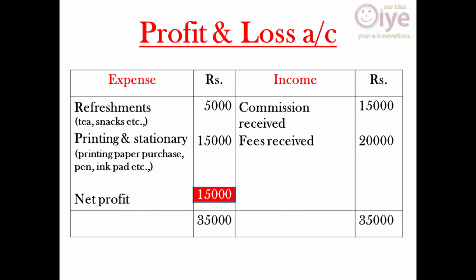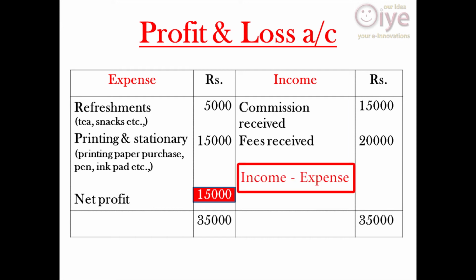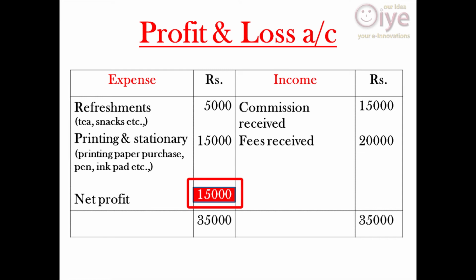In our example, refreshments, printing and stationery are two expenses, they are on the expense side. Commission received and fees received are income of the business, they are on the income side. Total expense of the business is 20,000 and total income is 35,000. If you subtract expense from income, the balance is 15,000. That we will write on the expense side to match the income side.